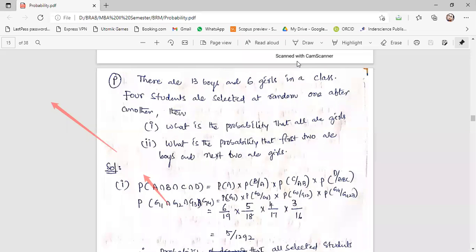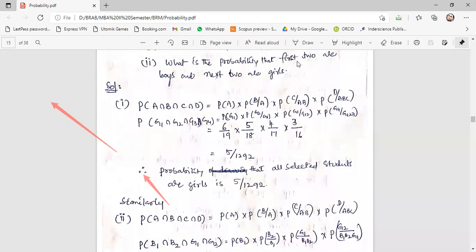You can simplify it, not a problem, but even without simplification you will get the marks. So the probability of getting all 4 girls is 5 by 1292, right?